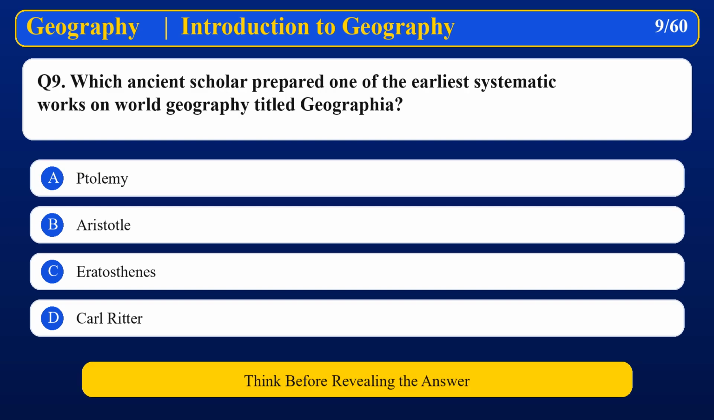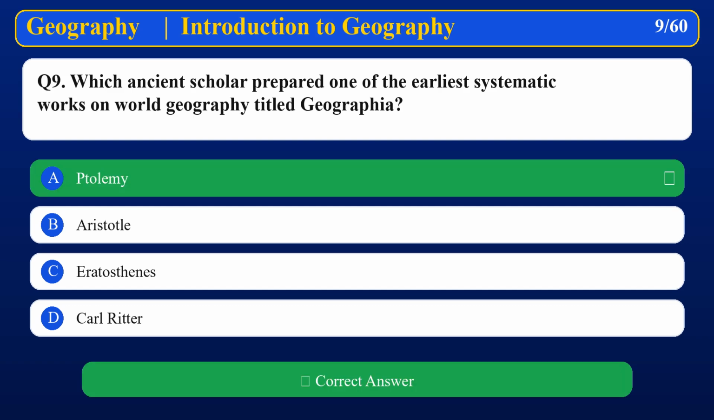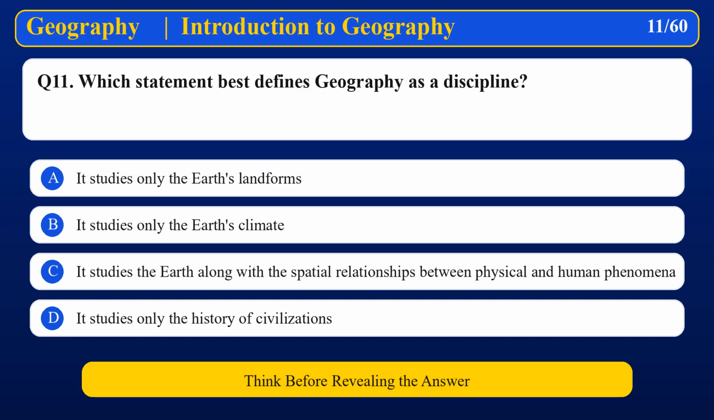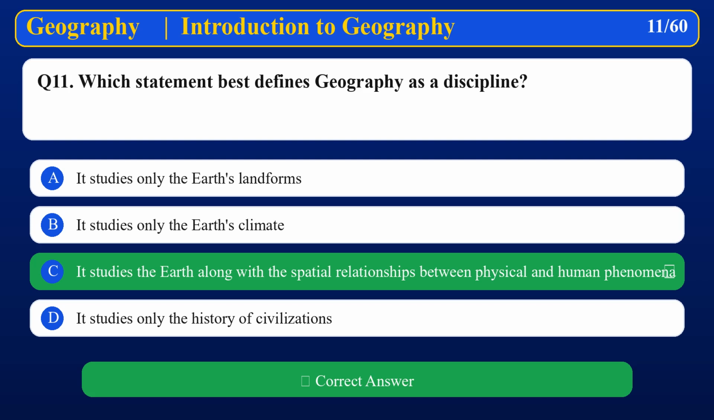Strabo. Which ancient scholar prepared one of the earliest systematic works on world geography titled Geographia? Ptolemy. Which branch of knowledge primarily studies the Earth and the relationship between humans and their environment? Geography. Which statement best defines geography as a discipline? It studies the earth along with the spatial relationships between physical and human phenomena.